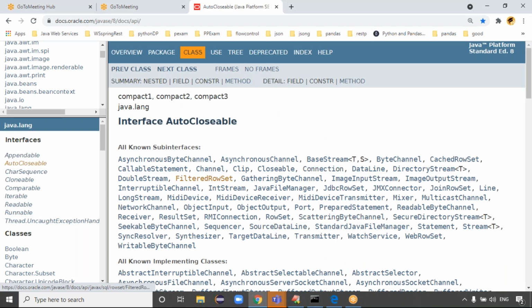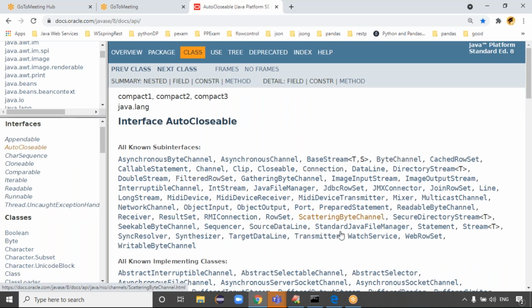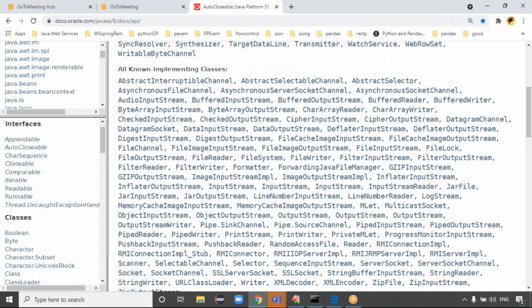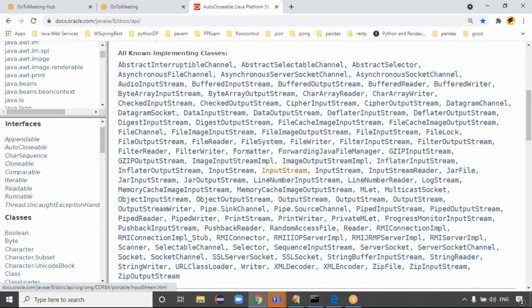Many sub-interfaces are there, and many implementation classes are there. It means all of these classes are implementing the AutoCloseable interface to close the resources automatically. It means in all these classes the file is automatically closed. Out of these classes, we have the Scanner class and the FileInputStream class. If you want, you can check it out. I think this is the FileInputStream class, and somewhere the Scanner class is also there. See that Scanner class.